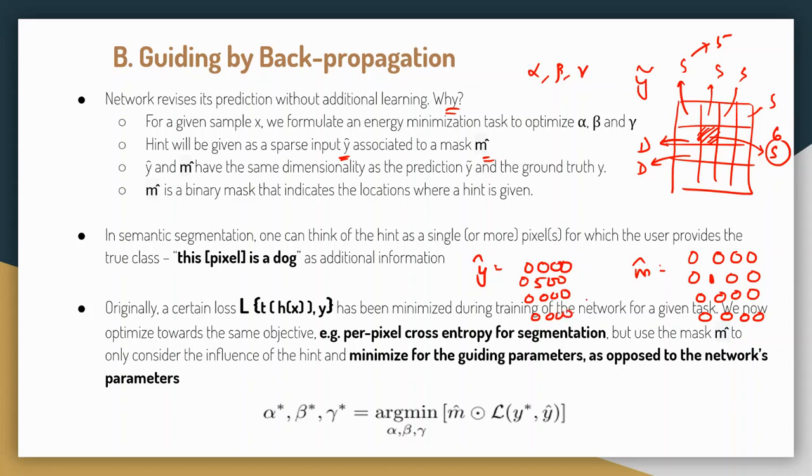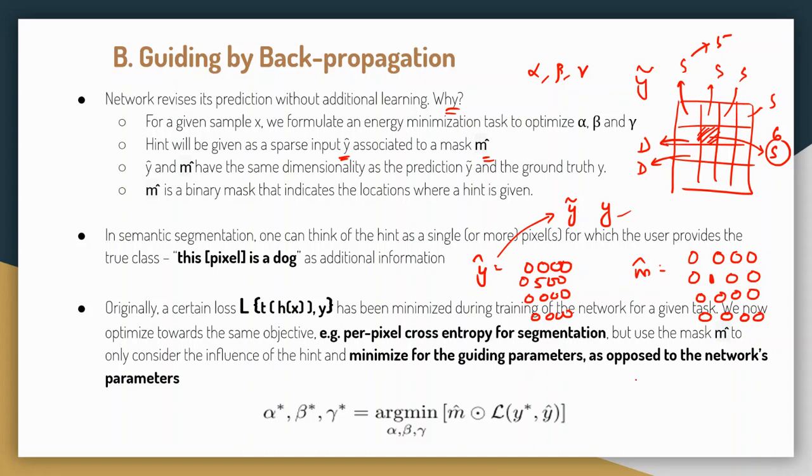So this is a very sparse input, and this is going to be y cap, m cap. These are to be defined, as I define now. Then, if you imagine, y cap has the same dimensions as y tilde and y, because they are basically the pixel-wise value for each category. Like this pixel which category, this pixel which category, this pixel which category. That is the dimension of y and y tilde. This is y cap, m cap.